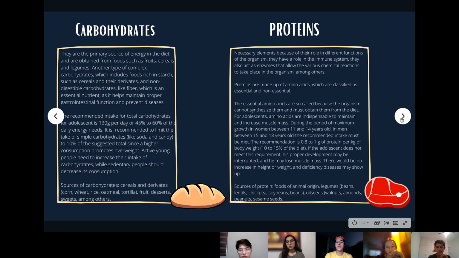Sources of protein are foods of animal origin, legumes such as beans, lentils, chickpeas, soybeans, and oilseeds like walnuts, almonds, peanuts, and sesame seeds.